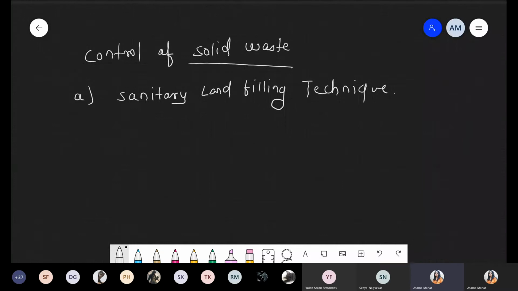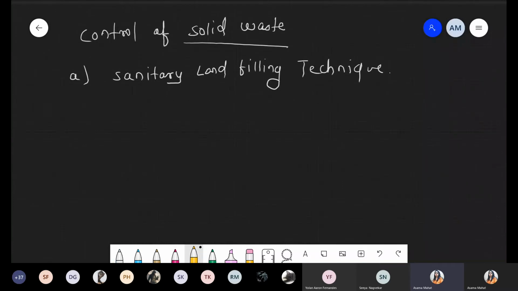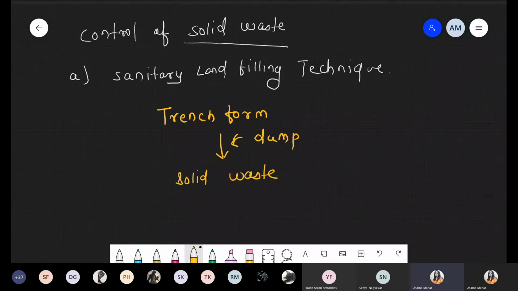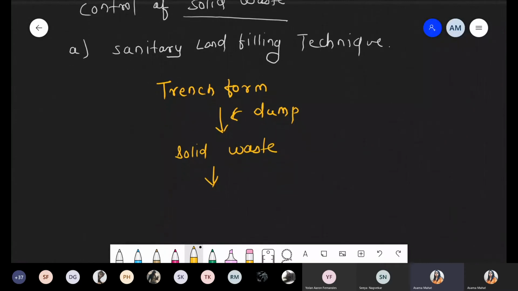What is the meaning of this sanitary technique? Simply we are using a trench form and dump the solid waste. Dump all the solid waste and finally cover that particular area with dirt. Okay, so these are the conditions.